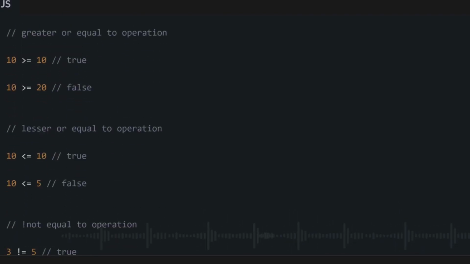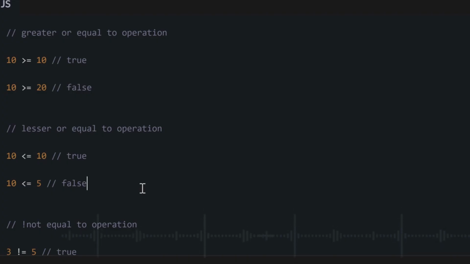Now, greater or equal to means we give it two options. We say first, check if it is greater. If it is not greater, then check if it is at least equal to. For instance, if we check if 10 is greater than 10, the answer is false. 10 is not greater than 10, but 10 is equal to 10. So if we check if 10 is greater or equal to 10, this is true, because yes, it is not greater, but at least it is still equal. It will only return false if it is not greater and it is not equal to.